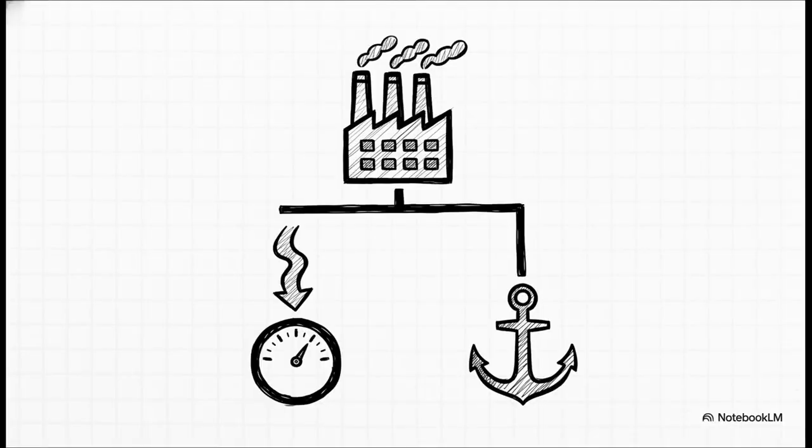Now, overheads can be tricky. So to tame all that complexity, we don't just lump all our indirect costs into one giant pile. Overheads are divided strictly into variable and fixed categories. For the variable overheads, costs that fluctuate with production, we look at the spending variance and the efficiency variance. For fixed overheads, things like factory rent that don't change regardless of output, we look at the fixed overhead budget variance and the fixed overhead volume variance. By maintaining this kind of structure, we can pinpoint exactly where our indirect cost control is slipping without getting totally bogged down in the massive aggregate numbers.